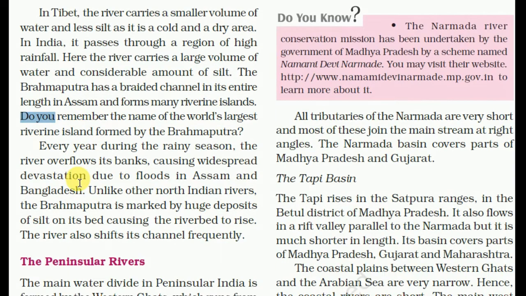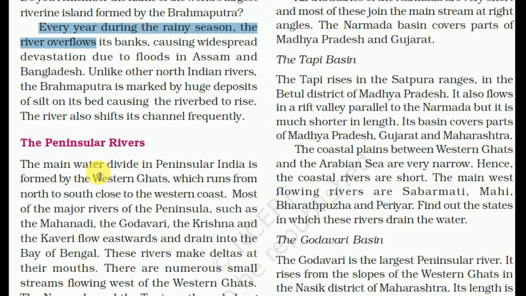Do you remember the name of the world's largest riverine island formed by the Brahmaputra? It is Majuli Island. Every year during the rainy season, the river overflows its bank, causing widespread devastation due to flood in Assam and Bangladesh. Unlike the other North Indian rivers, the Brahmaputra is marked by huge deposit of silt on its bed, causing the river bed to rise. The river also shifts its channel frequently.